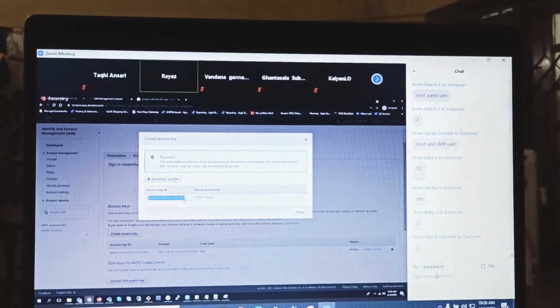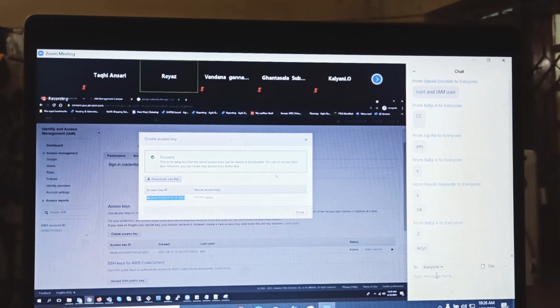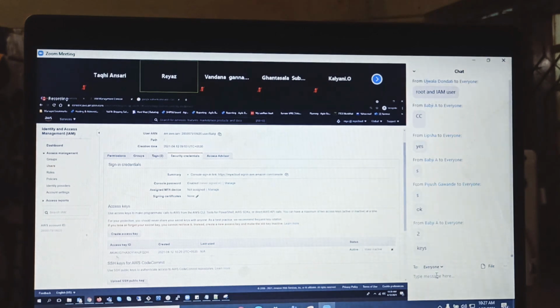Click on show, you will get this secret key also, but I don't want to show it. And then here, you can download this CSV file. Guys, see here, if I don't download it, if I don't save it, and you close this, is it possible to get the secret keys back? I can see only the access key. Can you get the secret key? No.